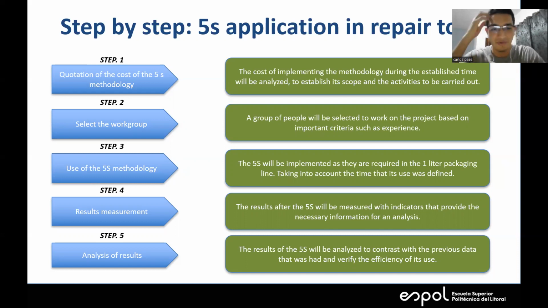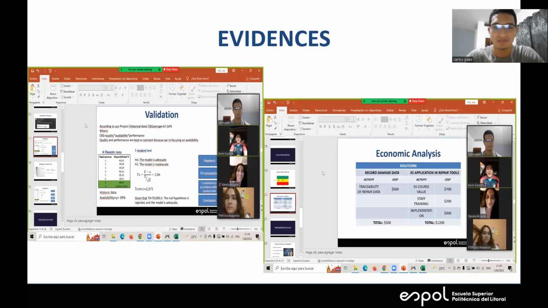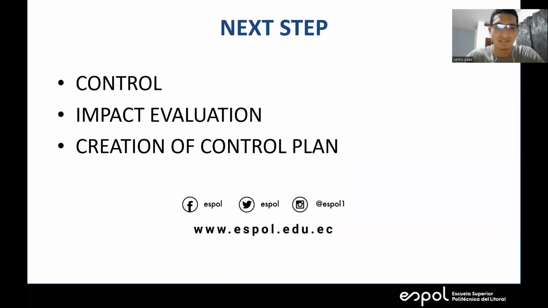Step 4 is result measurement. The results after the 5S will be measured with indicators that provide the necessary information for analysis. And step 5, analysis of results. The results of the 5S will be analyzed to contrast with the previous data, to verify the efficiency of its use. This is the evidence for the practice. And the next step is control, impact evaluation, and correction of the control plan.